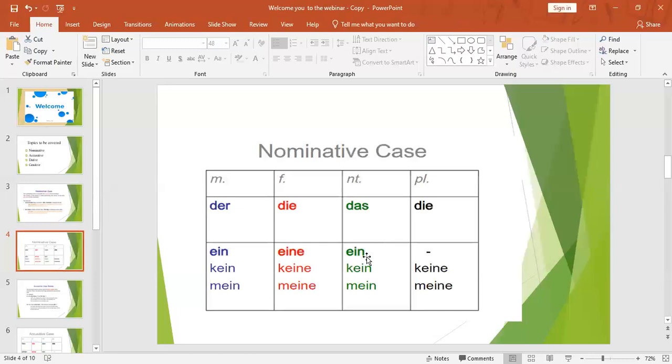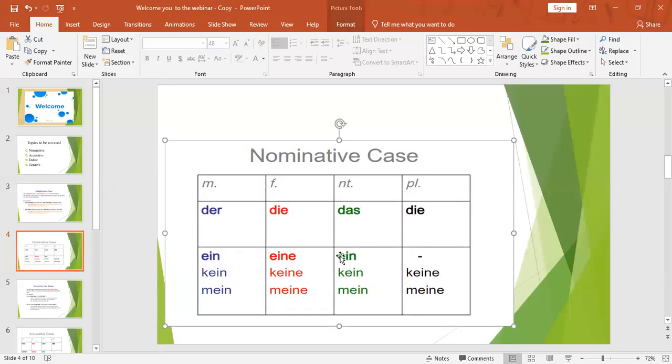Yes. What we have? Ein, right? This is masculine, F is feminine, Nt is neutral, and this is plural form. So we are talking about Auto. Ein is "a" or "an". So this is the unbestimmter article, so I have to choose ein. I'm giving the reason why I'm taking ein here. Because of this reason, we have the rule. We have this tabular column. We have to follow it.